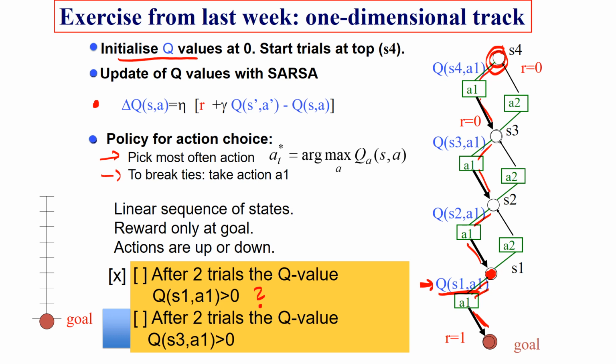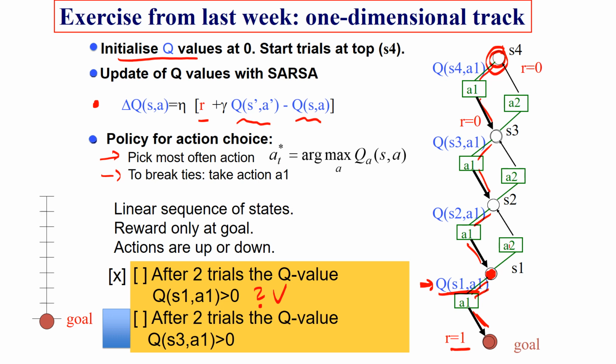We said we take action A1 already in the first trial. And then in the first trial, we get the reward here. So we have a reward, and there's no further next state. So this Q(S', A') would be 0. We initialize at 0, but the reward makes that this is increased. So this is larger than 0.